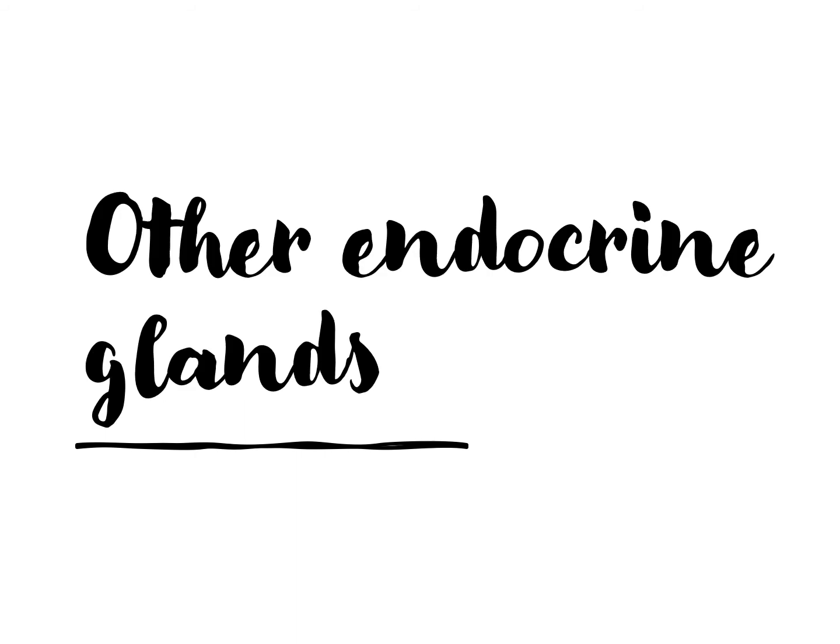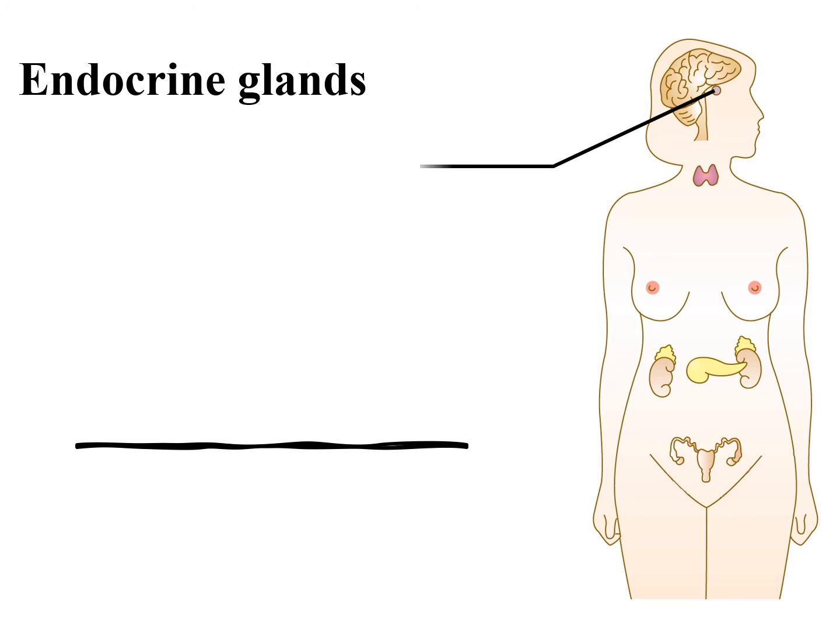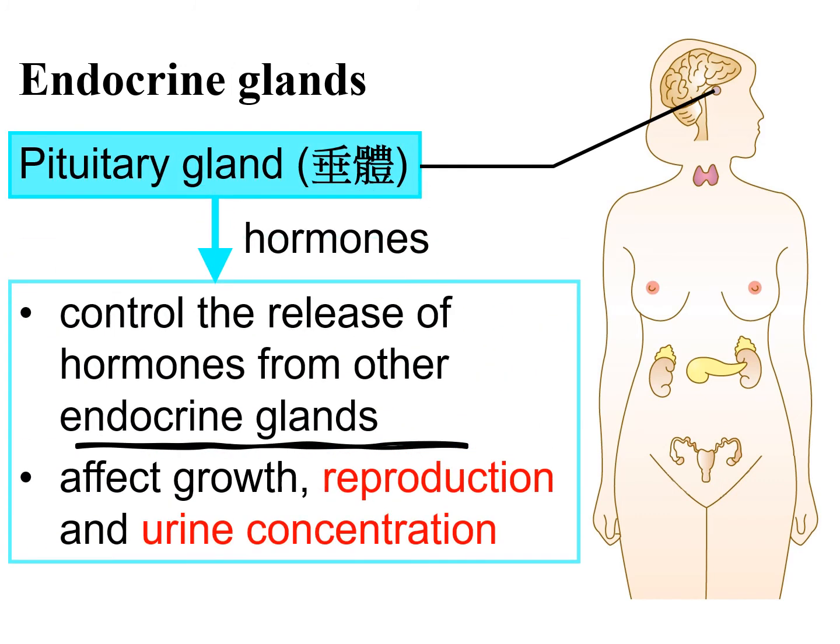There are other endocrine glands. Let's take a look. The endocrine gland which you can find near your cerebrum is called the pituitary gland, 腦下垂體. It releases the hormone which helps to control the release of other hormones from other endocrine glands. It also affects the growth, reproduction, and urine concentration.